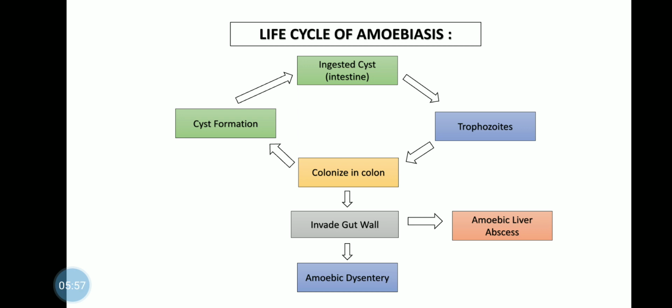The primary infection takes place in the intestine, and second, it may infect the liver also. Therefore, it is called extraintestinal infection. This is your life cycle of amoebiasis. Then the next term, that is amoebic dysentery or liver abscess.